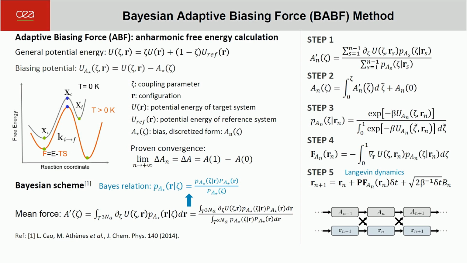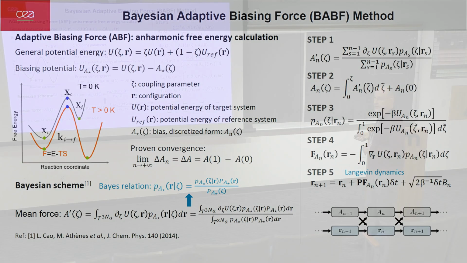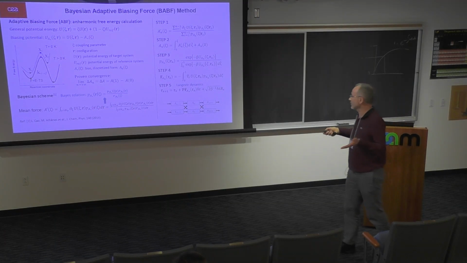We need a thermostat since we want to sample the canonical distribution. The first step is we compute the mean force. We update the mean force from the simulation, from the trajectory. Second step, we integrate the mean force to obtain the free energy. And from the free energy, we can compute the conditional probabilities. This is the part that is associated with the conditioning scheme. And then we can compute the force on the system in the extended ensemble.